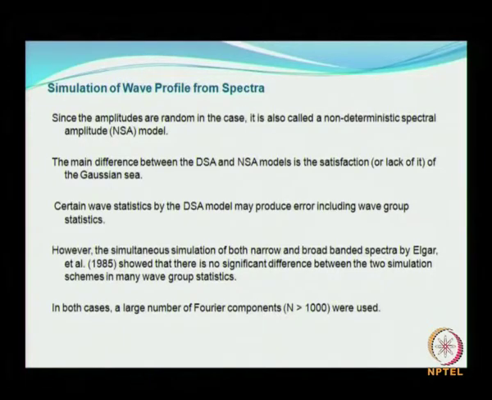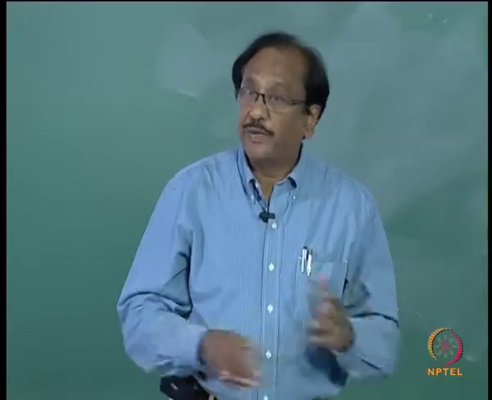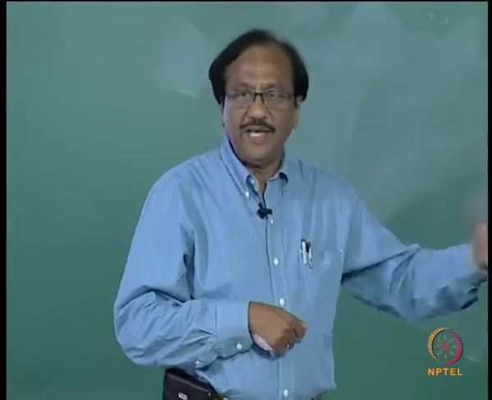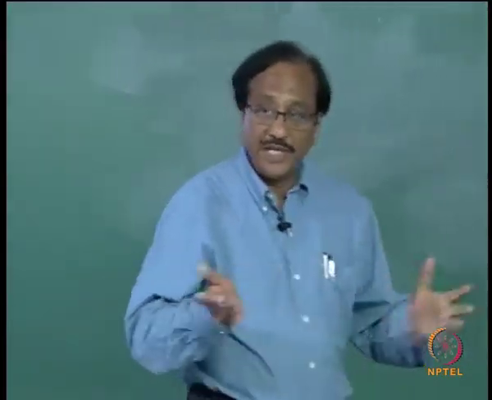Now the main difference between DSA and NSA model is the satisfaction of the Gaussian sea. If you use the NSA model, you will more or less have a Gaussian process, and anyway you have to use a large number of superposition of components. But in the DSA it is somewhat doubtful whether you are going to land up with a Gaussian process. By chance you might land up with a Gaussian process.